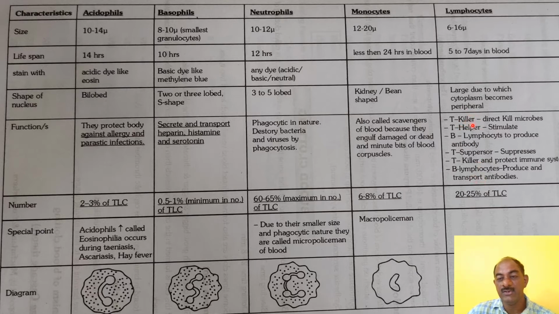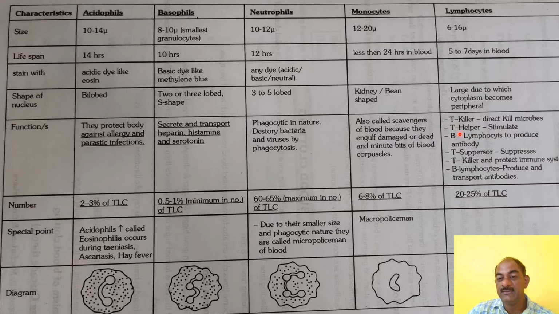Lymphocytes are divided into different types, particularly B lymphocytes and T lymphocytes. B lymphocytes develop in bone marrow, so they are called B lymphocytes. T lymphocytes are also born in bone marrow but develop in the thymus gland, so that cell is called T for thymus.